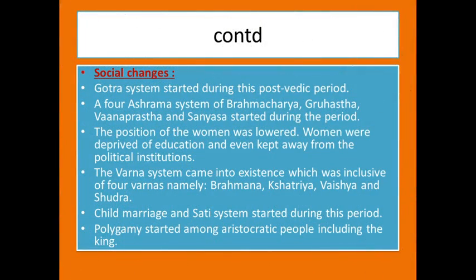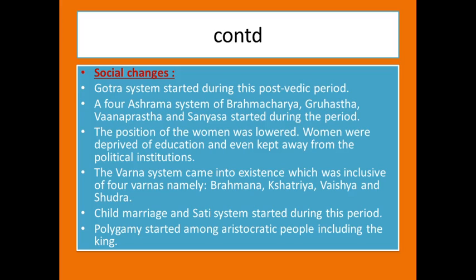Let us go to the social changes in the post-Vedic period. Here, the Gotra system started during this post-Vedic period. A four ashrama system of Brahmacharya, Gruhastha, Vanaprastha, and Sannyasa started during the period. The position of the woman was lowered. Women were deprived of education and even kept away from the political institutions.